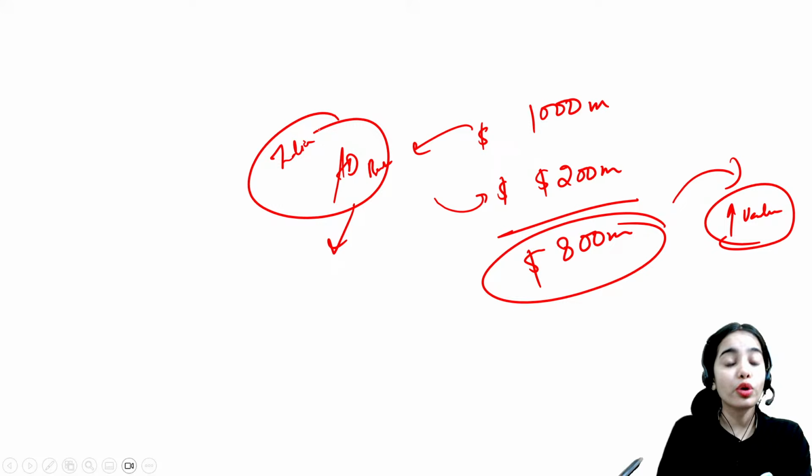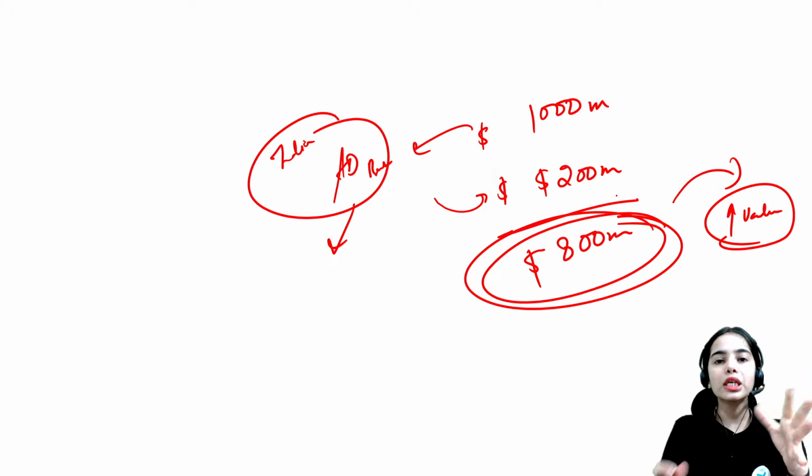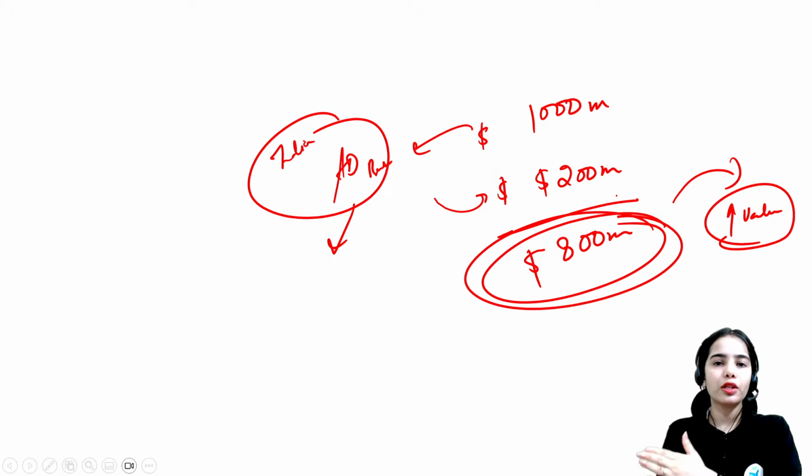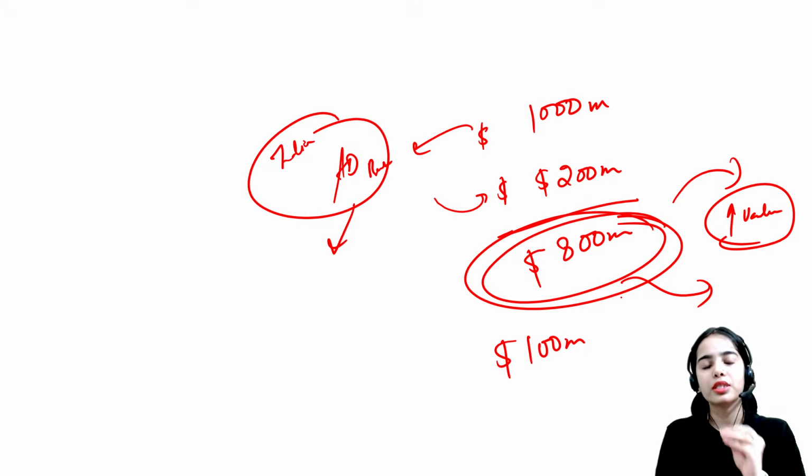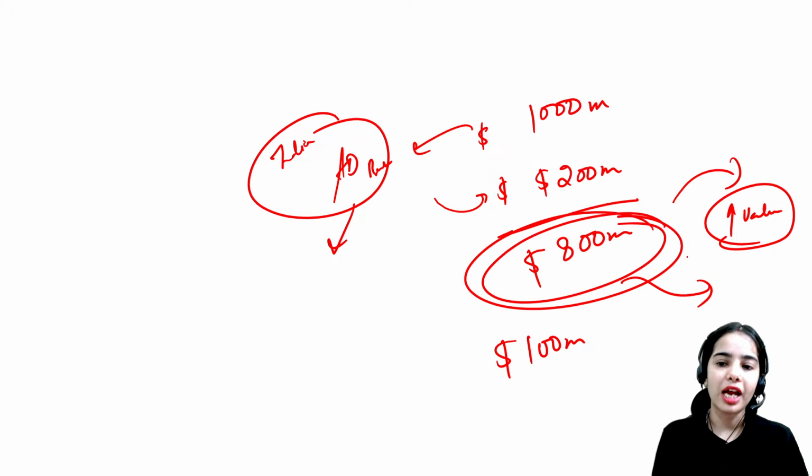RBI said you cannot do so. You cannot hold on to the dollars. You can only keep $100 million with yourself and you have to supply the rest of the dollars in the market by the end of the day. This is on a daily basis. So the bank will have to supply $700 million in the market.